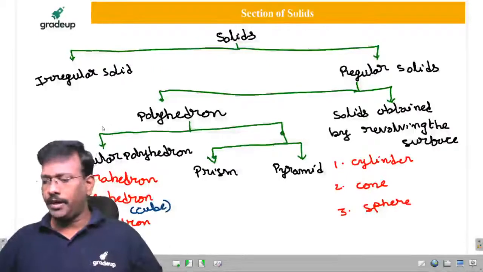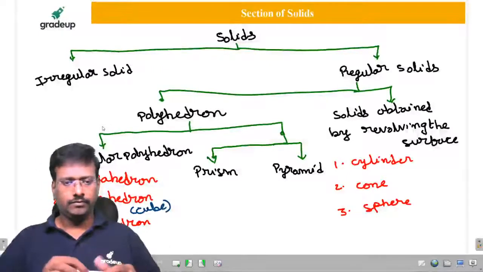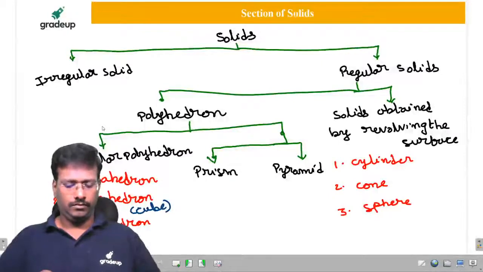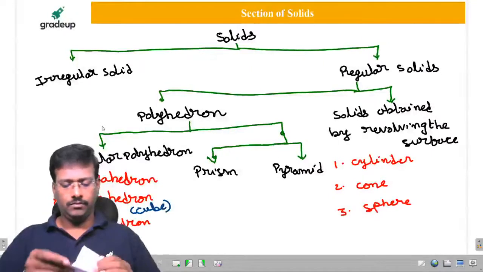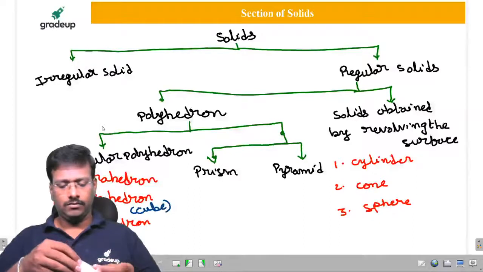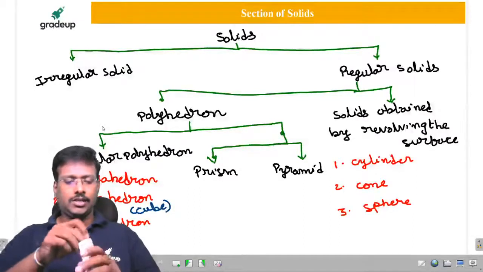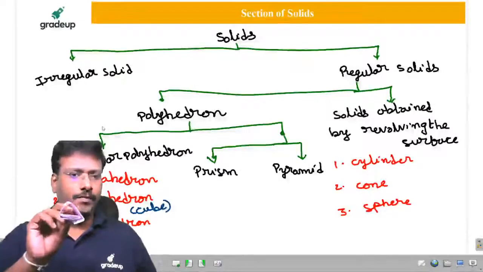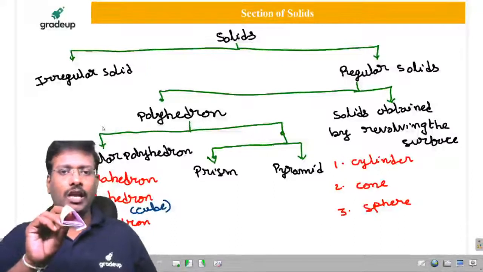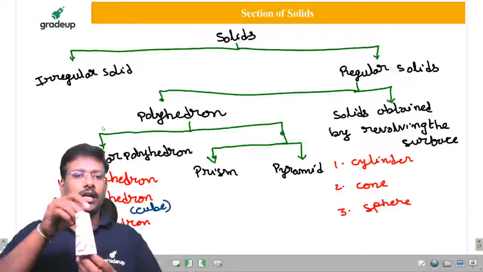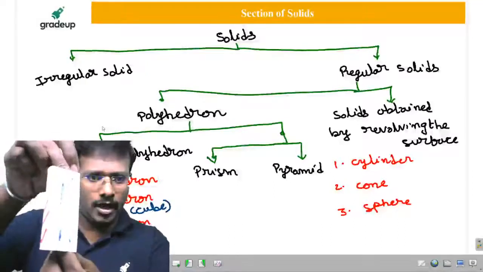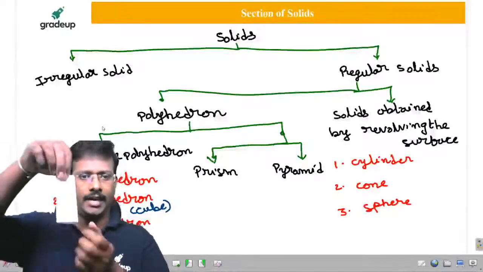If you observe, my dear friends, it is considered as a prism. One view is a triangle. Other view, how will it appear? Other view will appear as a rectangle.